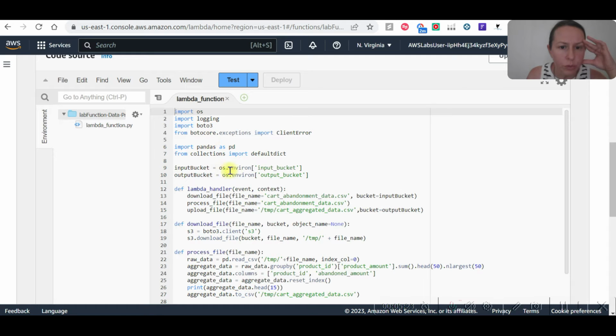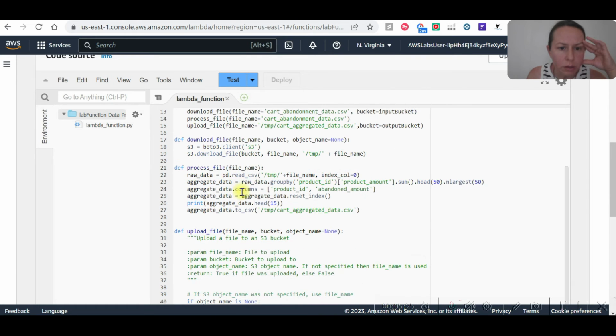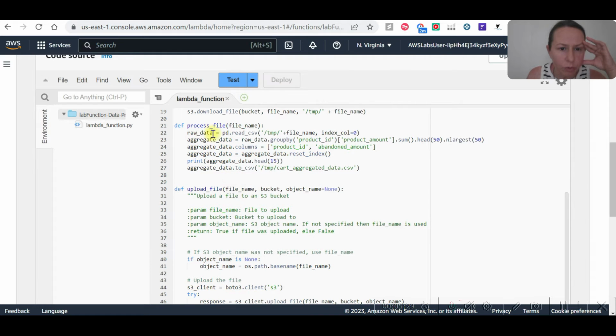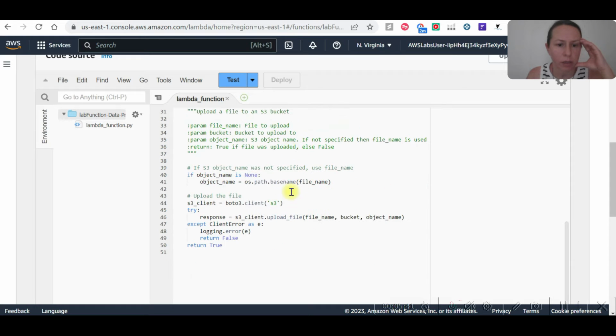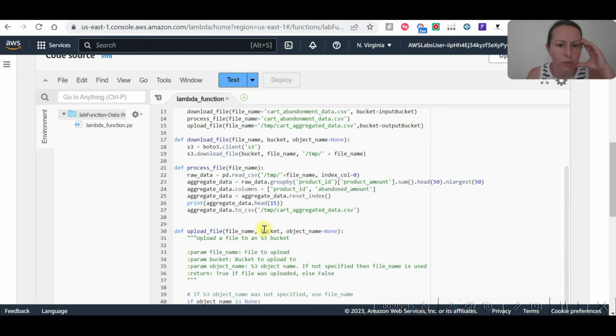OS, logging, boto, pandas is program file, raw data, file name, bucket, object name. I guess this function is generating an S3 bucket object, the CSV file that we just saw.